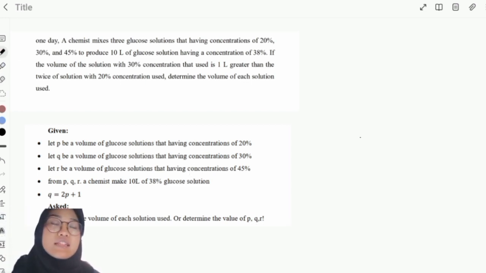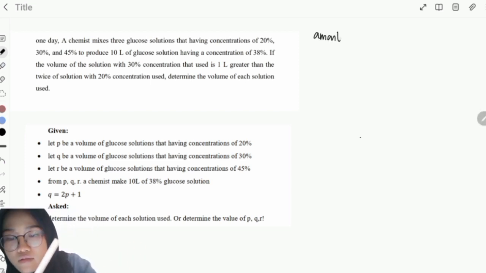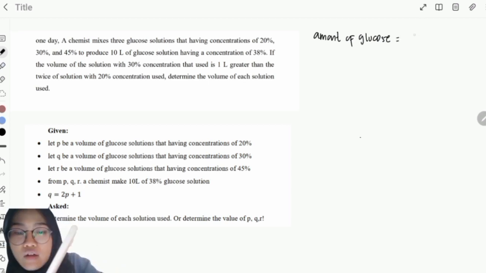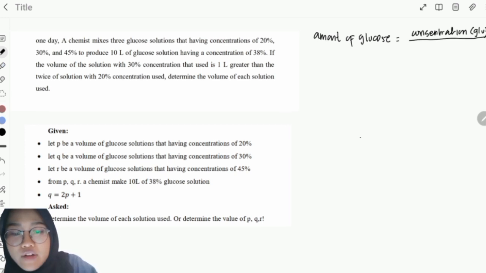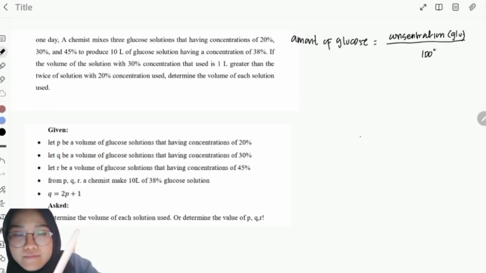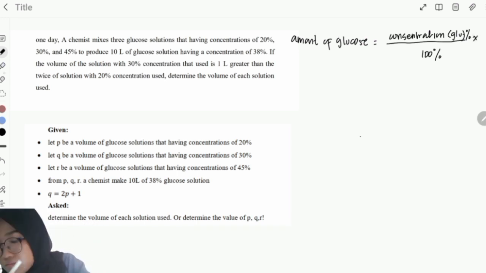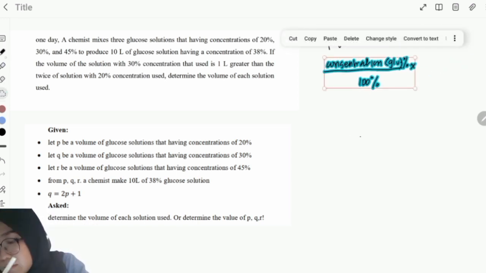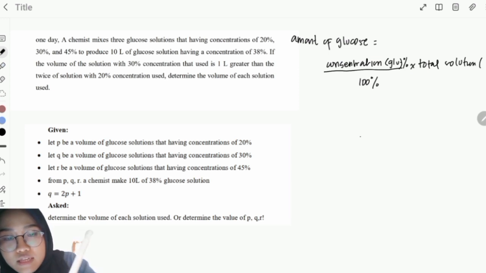We have learned that the amount of glucose solute in each solution can be determined as follows: the amount of glucose is equal to the concentration of glucose over 100%, this is in percent, times the total of solution. The total of solution is in grams.